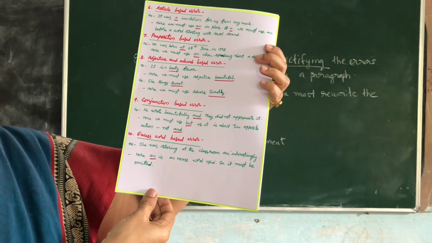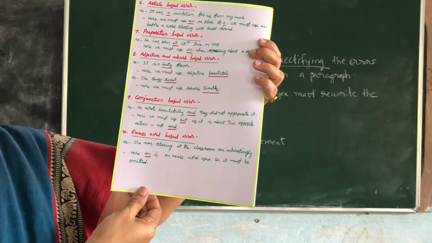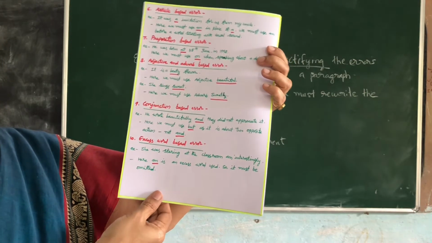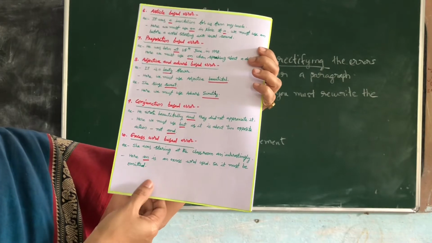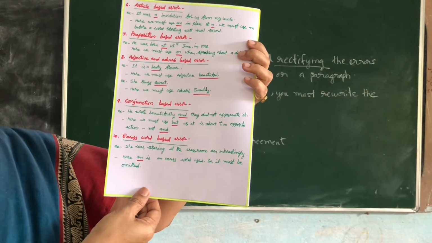Error words based. Excess word based error now. Like, she was staring at the classroom uninterestingly. Here "an" is an excess word. Is "an" necessary there? So simply you can write, she was staring at the classroom interestingly. Hope you all understanding.